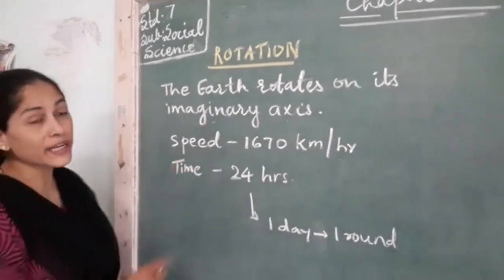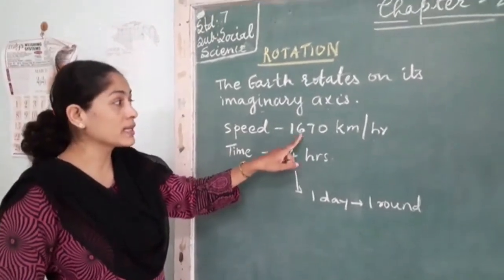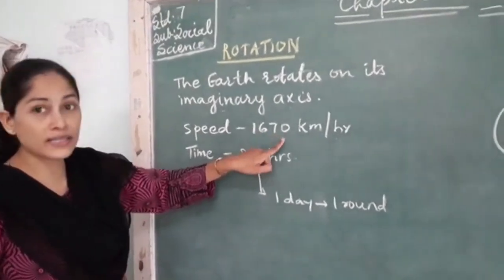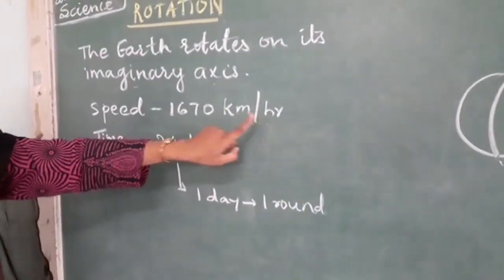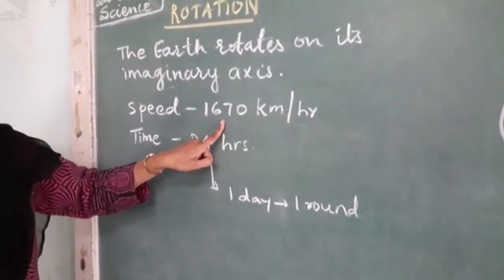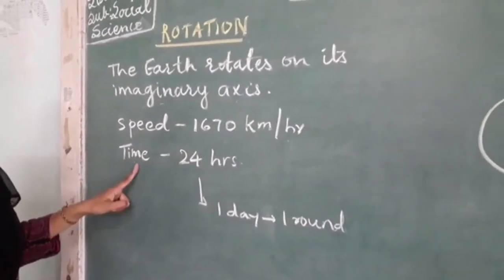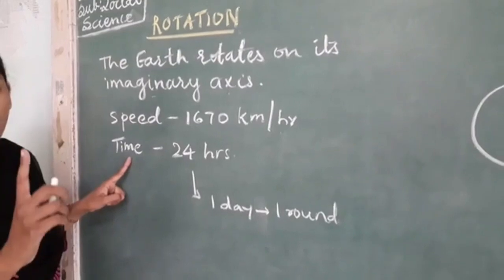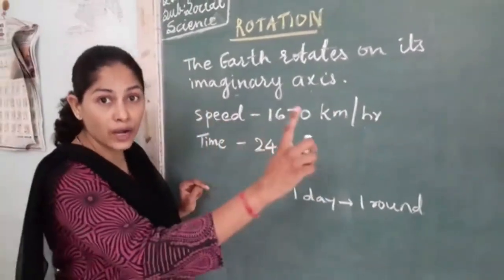Now what is the speed of the earth while rotating? The speed of the earth is 1670 kilometers per hour. In 1 hour it moves this many kilometers. Okay, now we know the speed. How much time does it take to complete one round? It takes 24 hours to complete one round.